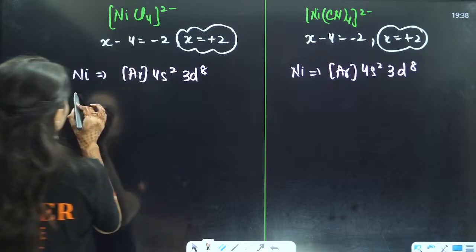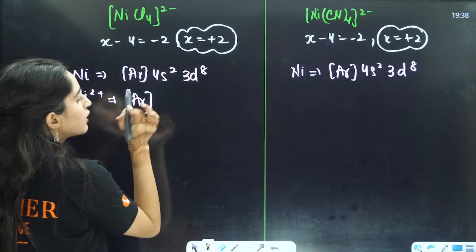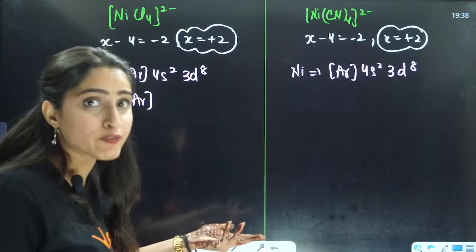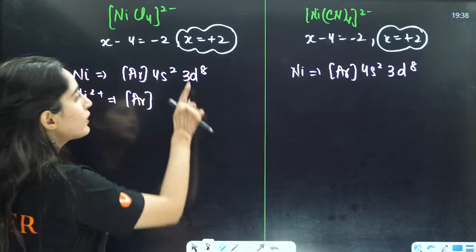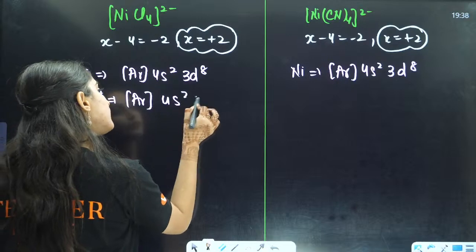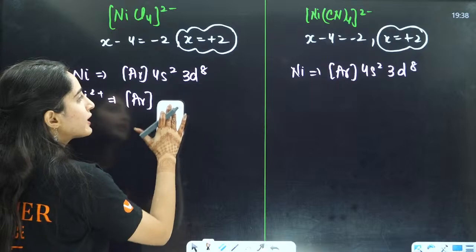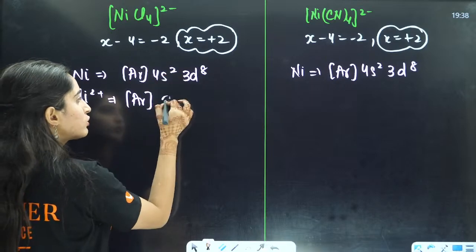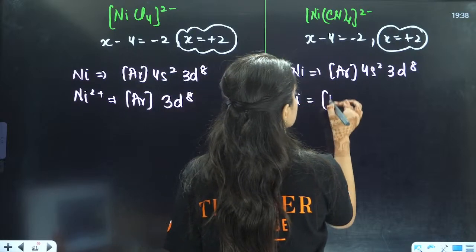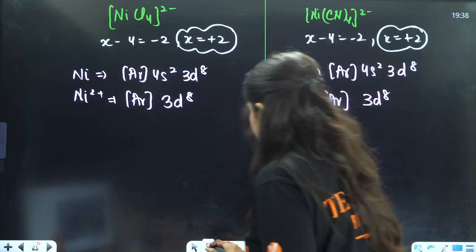Now we are taking out 2 electrons from both sides, right? Here it is argon. Whenever we take out electrons, we take out from 4s. After that, we take out from 3d. Don't take it out from 3d first, right? Don't do 4s2, 3d6. That is wrong, right? First, you take it out from 4s. So it will be 4s0, 3d8. Here also, it will be nickel, that is 4s0, 3d8, right? So it will become like this.